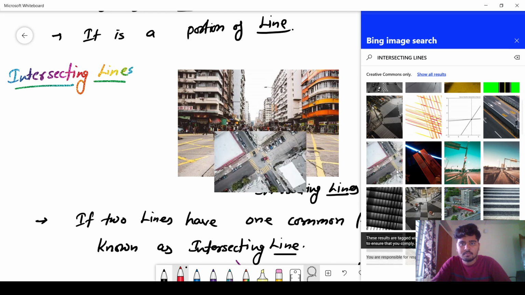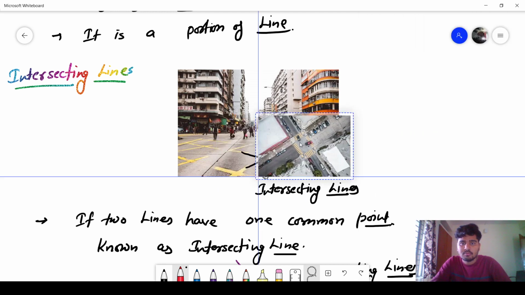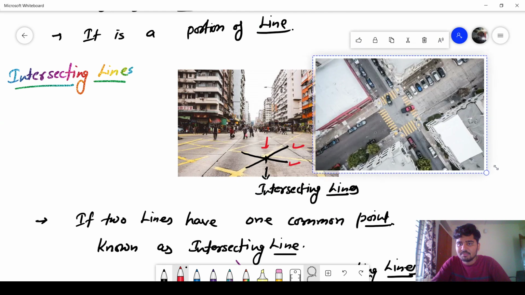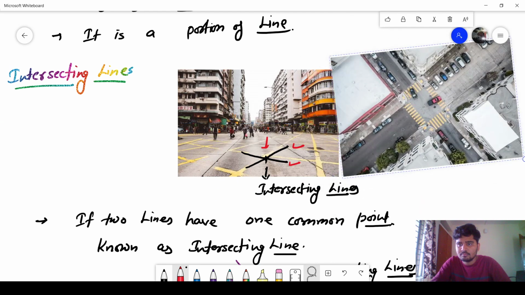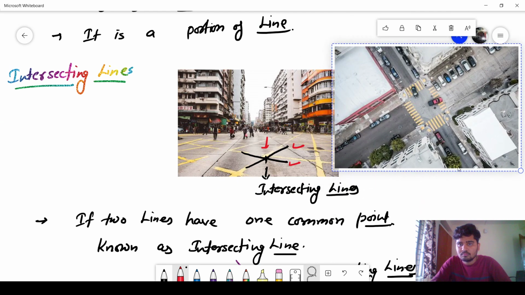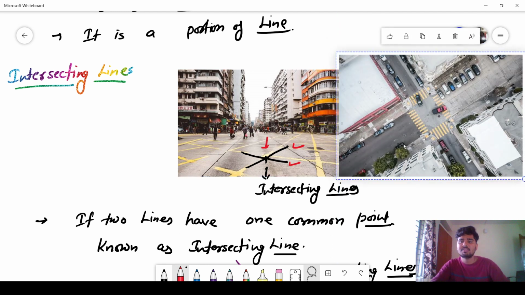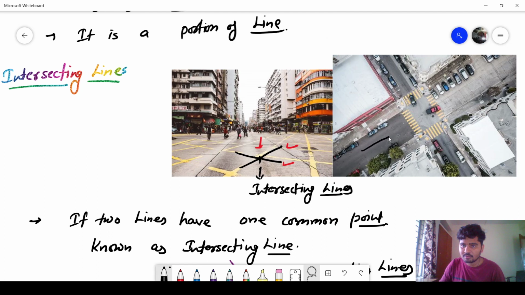One more example based on intersecting lines I am taking. If you look, two lines are there. They are intersecting at the middle point here. So these are the general life examples of intersecting lines.